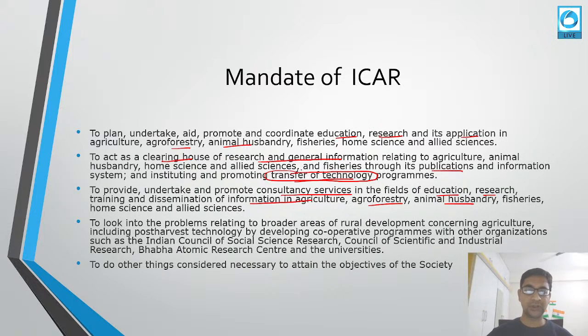They also look at problems relating to broader areas of rural development concerning agriculture, including post-harvest technologies and post-harvest losses, and cooperative programs with other organizations such as the Indian Council of Social Science Research, CSIR, and Bhabha Atomic Research. So all of these coordinate their activities with ICAR. They also do other things considered necessary to attain the objectives of the society. So mainly they all work for society, in order to improve the lives of the people, right?